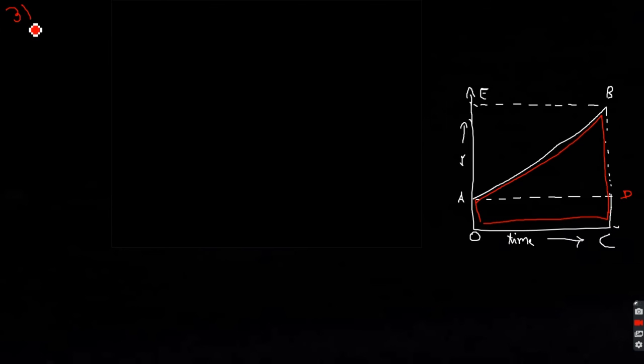So in this third derivation, we are going to find V square minus U square equals 2AS. This is the equation we need to derive, and the graph is for position velocity.